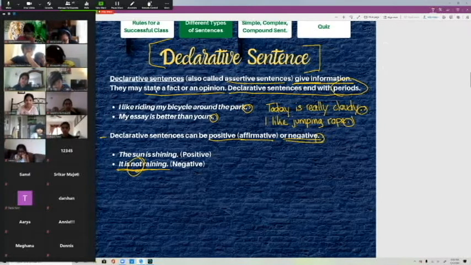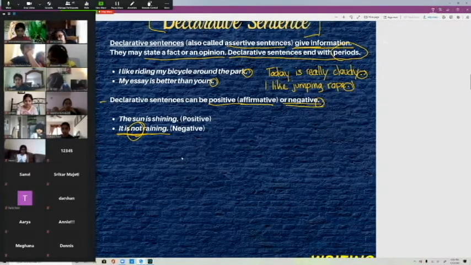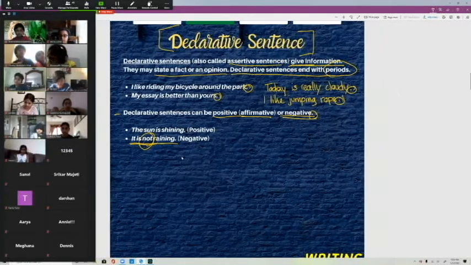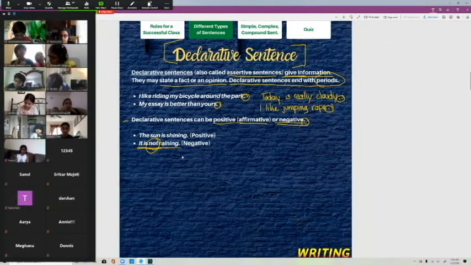I saw you guys raise your hands too, so I didn't see you. I'll call on you for other things, all right? We have a lot more stuff to go through, so definitely a lot of opportunities for all of you to participate. All right, so we all good with declarative sentences? We get that. Easy, right? Yeah. All right, good, good, good.